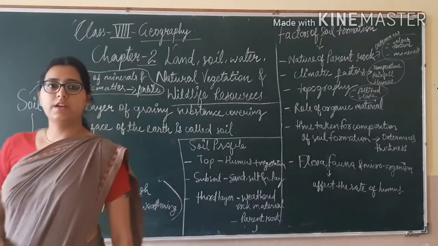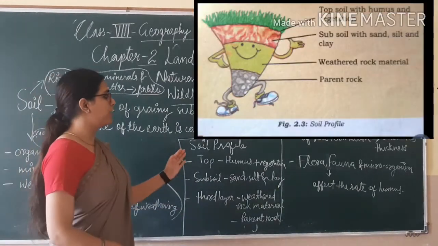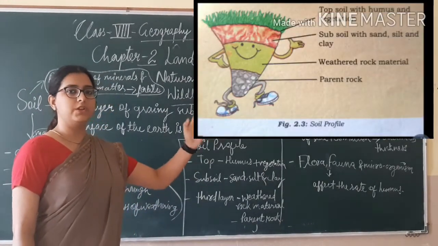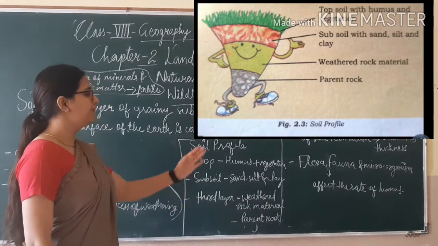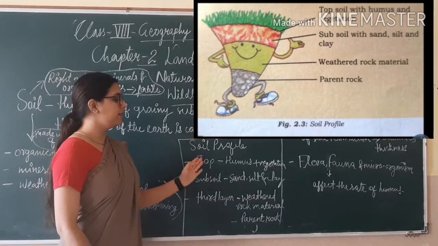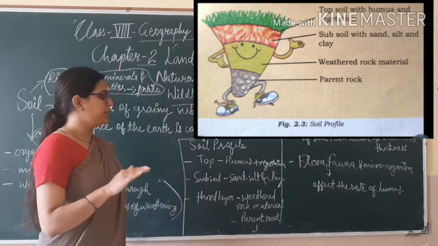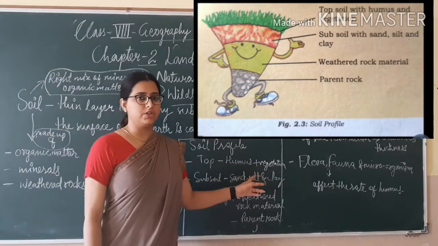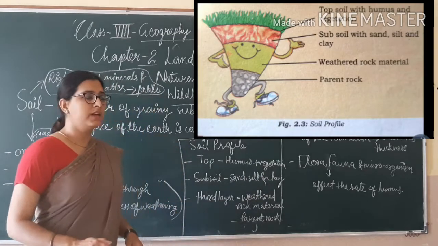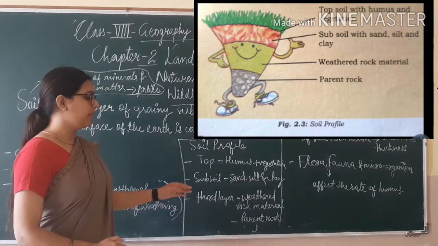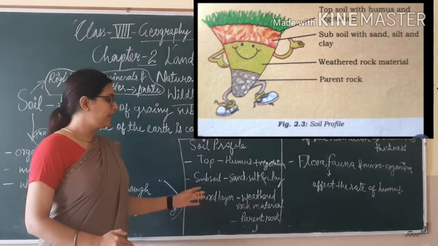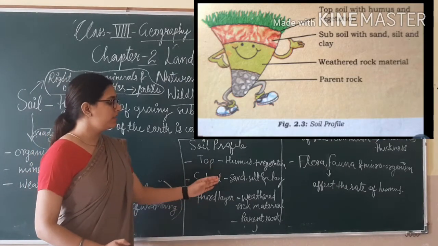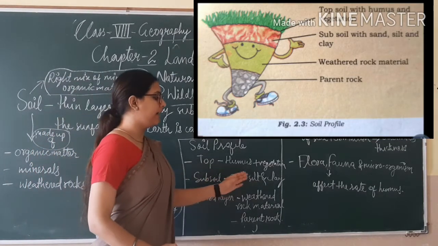Now see the soil profile. With the help of this picture you can understand what a soil profile is. The top layer of the soil is composed of humus and vegetation. The second layer, the subsoil, consists of sand, silt and clay.